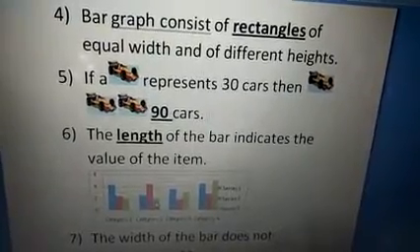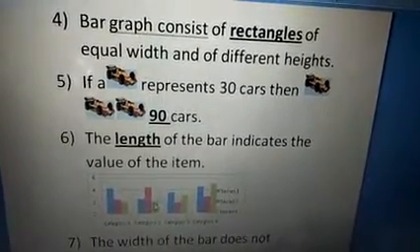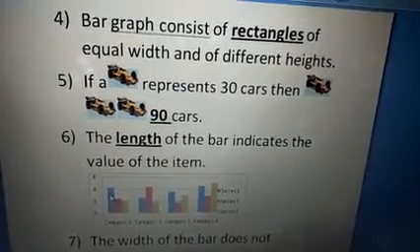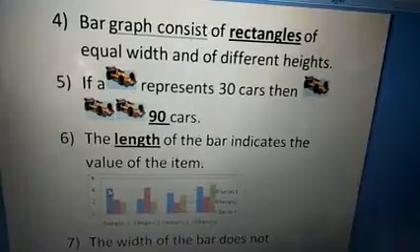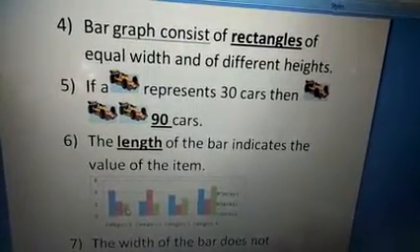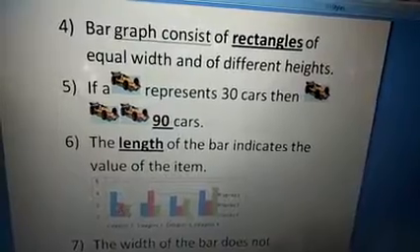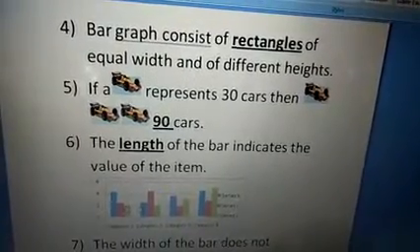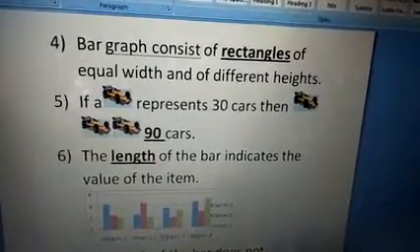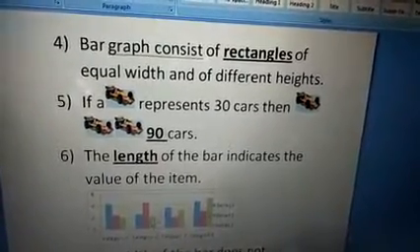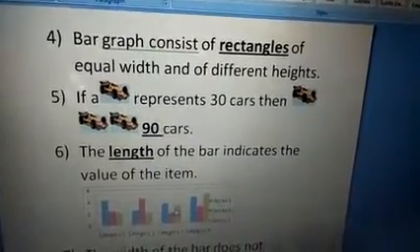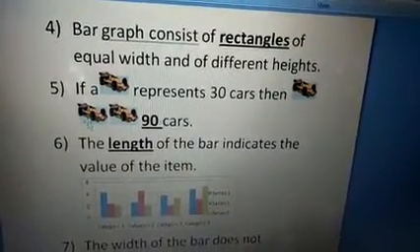It has the same width and different height. This height touches up to 4, then 2, then a little bit down. So everything is different in size, so they are different in height but equal width. That is very important.